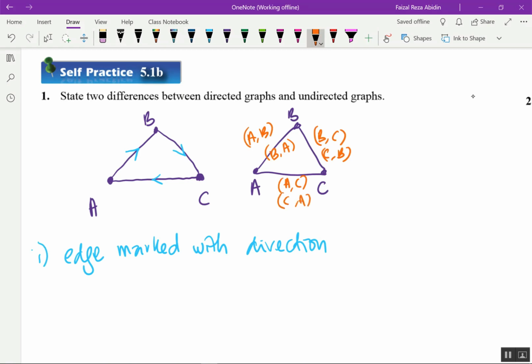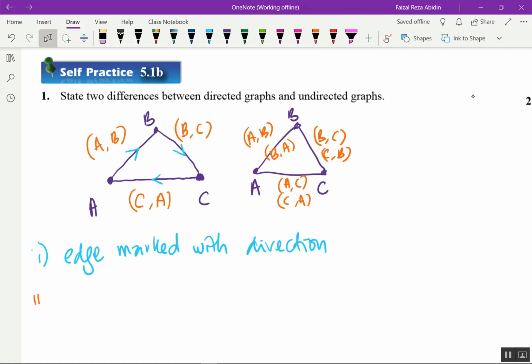But for the directed graph, when we want to name the order, we cannot do it simply. If you look here, A is our initial, so A to B. This one, C to A. Why? If you look at the arrow, the initial is C. This one, the initial is B. You cannot write CB like in an undirected graph.